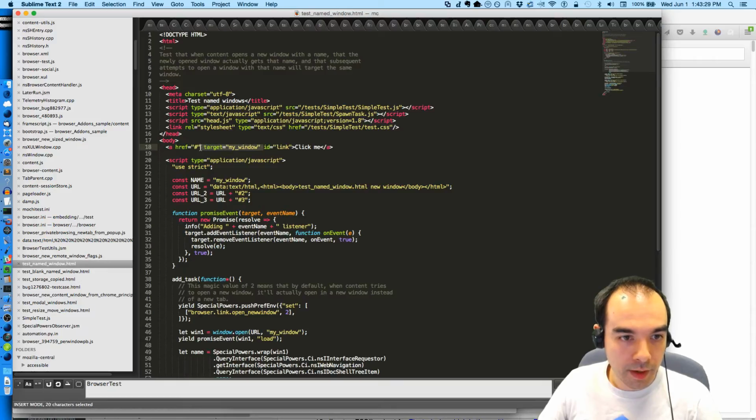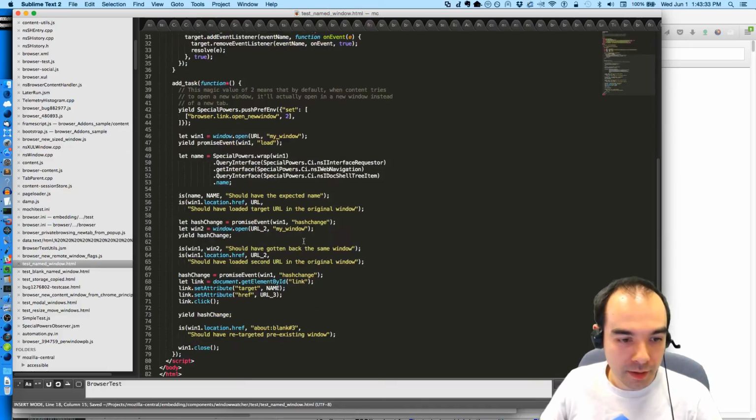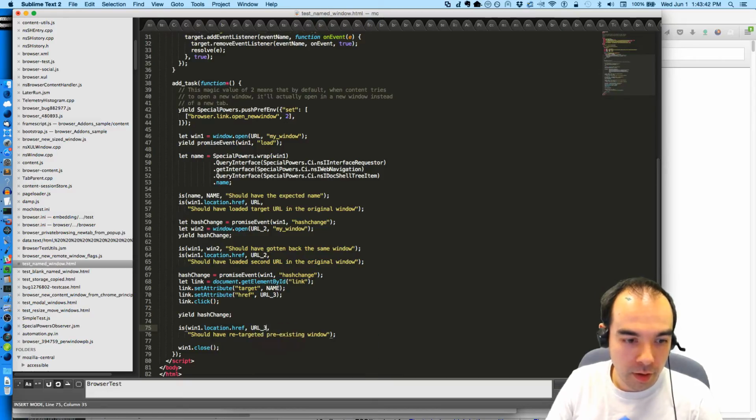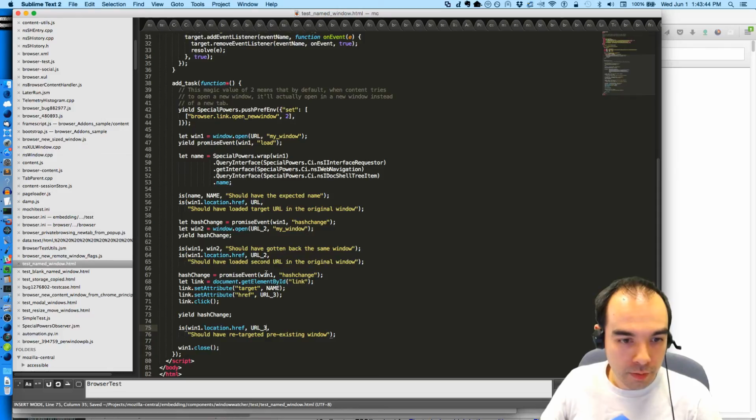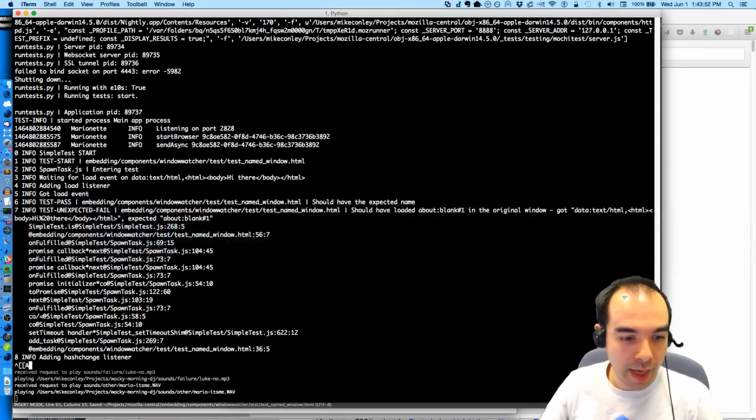I guess we don't need that anymore. Link target name, link click, yield hash change, should be at URL3. Should have retargeted the pre-existing window. I guess that's the same message. Okay, let's try that as the test.